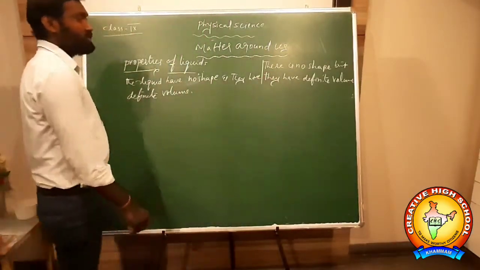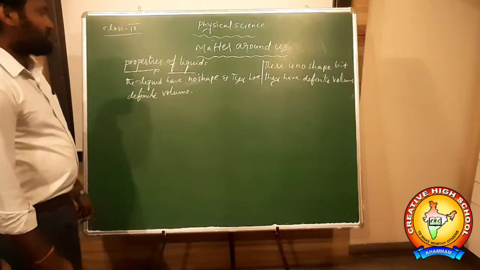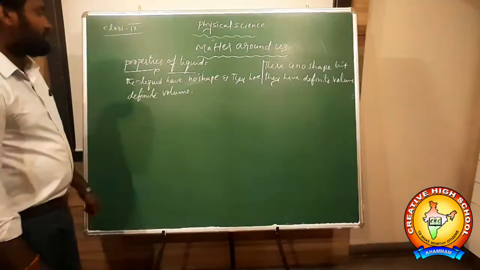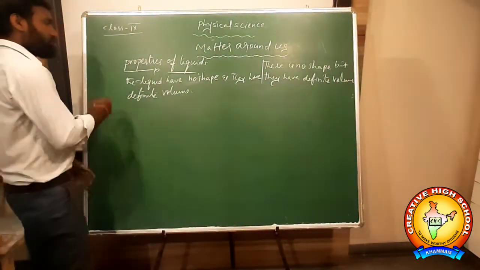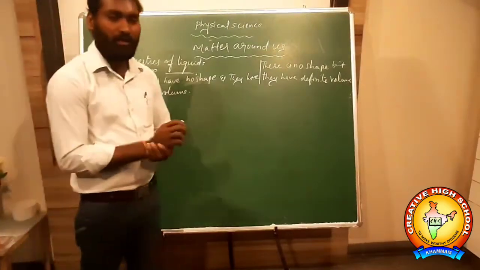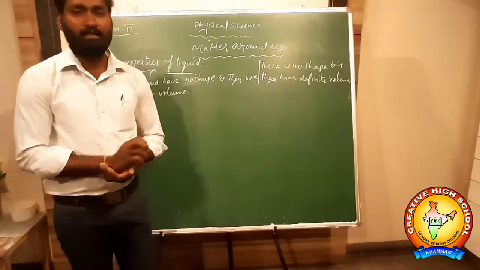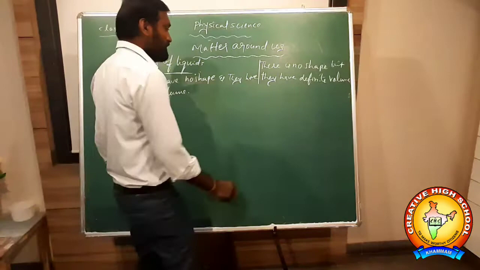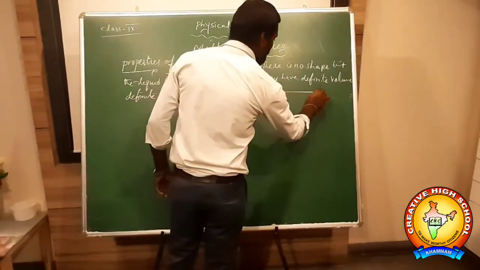Okay? There is no shape, but they have different volume. So liquids have no shape, but they have different volume. So what are the properties? What is the molecular arrangement? How is the molecular arrangement for liquids? For liquids, the molecular arrangement is somewhat loosely packed.